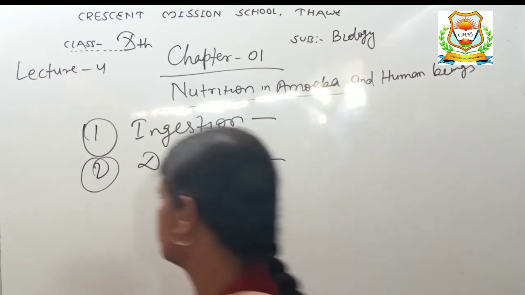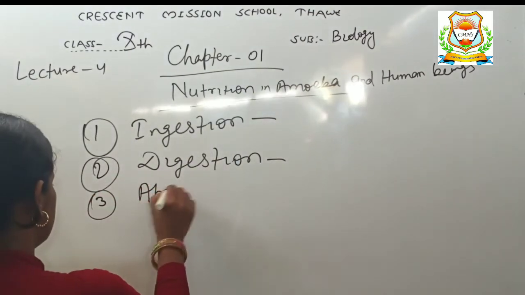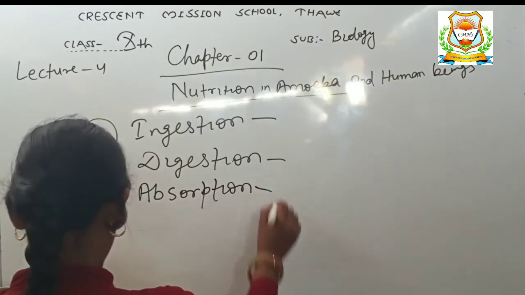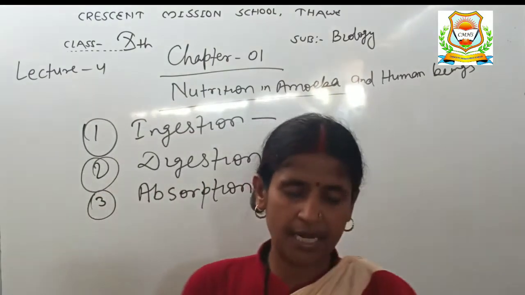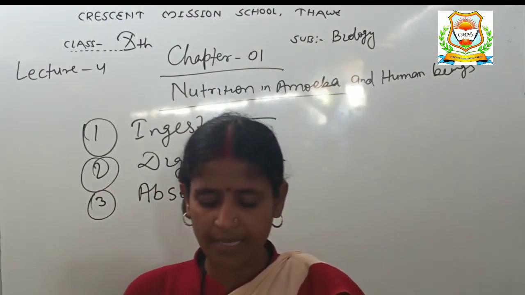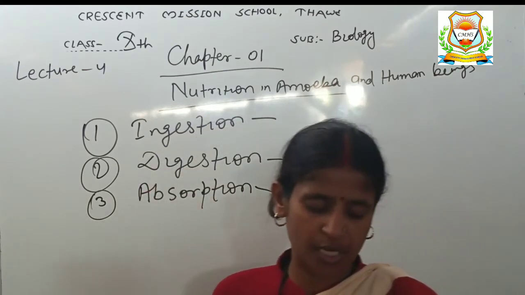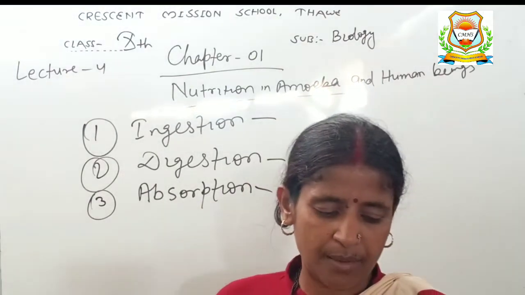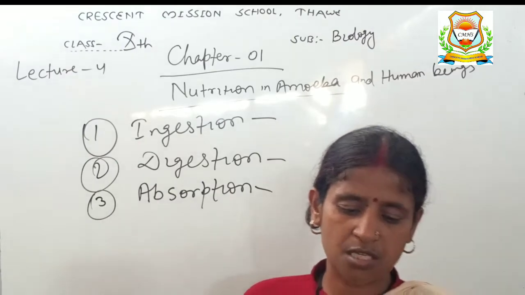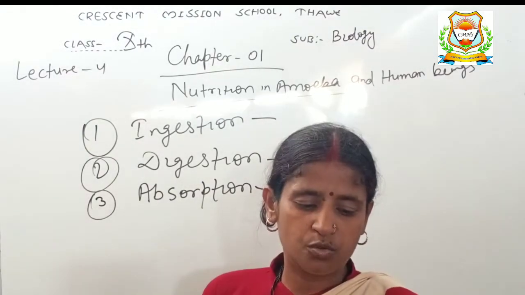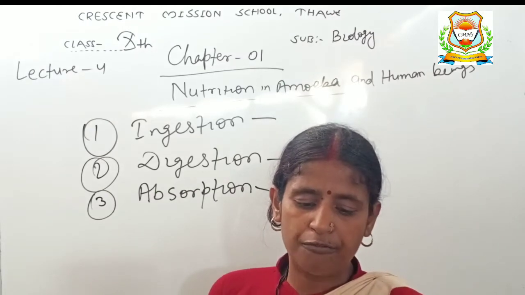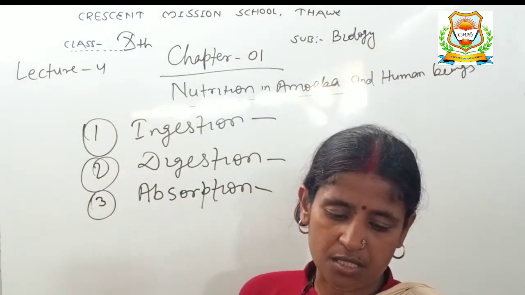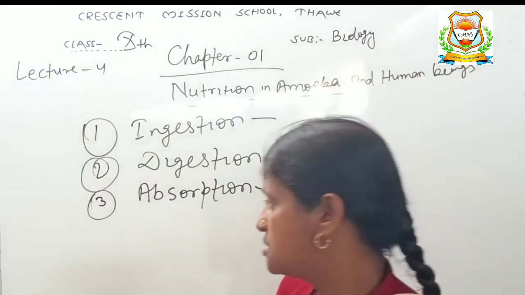Next is absorption. The digested food present in the food vacuole of amoeba is absorbed directly into the cytoplasm of the amoeba cell by diffusion. Since amoeba consists of only one cell, it does not require a blood system to carry the digested food. The digested food just spreads out from the food vacuoles into the whole amoeba cell. After absorption of food, the food vacuoles disappear. So, in amoeba, absorption of food takes place with the help of diffusion.